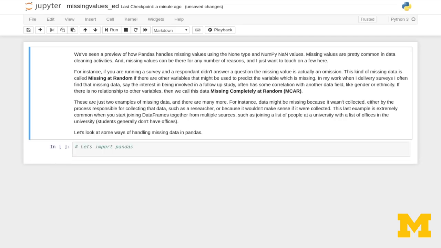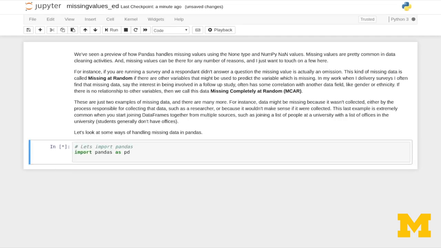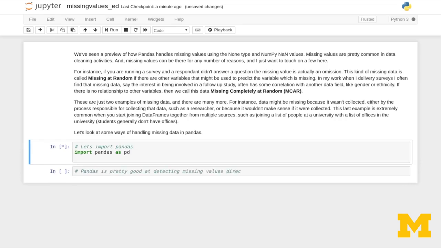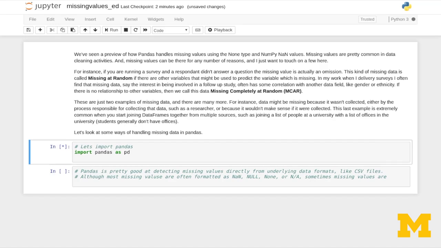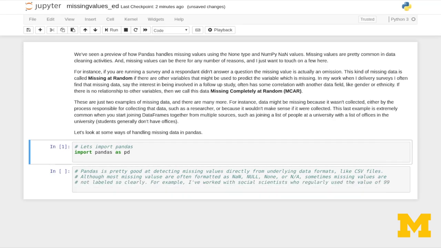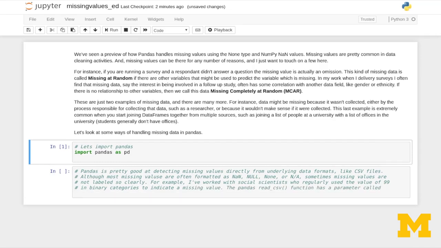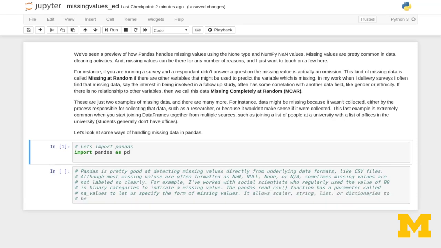So let's import Pandas. Import pandas as pd. Pandas is pretty good at detecting missing values directly from underlying data formats like CSV files. Although most missing values are often formatted as NaN, null, None, or NA, sometimes missing values are not labeled so clearly. For example, I've worked with social scientists who regularly use the value of 99 in binary categories to indicate that it's a missing value. The Pandas read_csv function has a parameter called na_values that allows us to specify the format of missing values. It allows scalar, string, list, or dictionaries to be used.